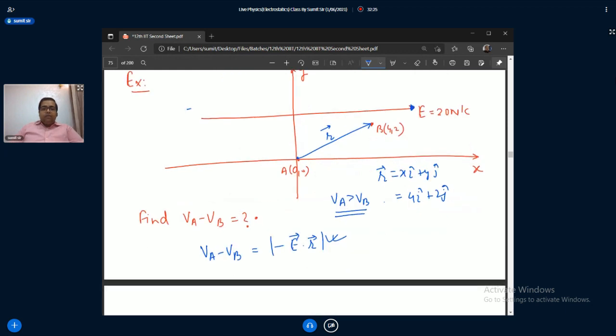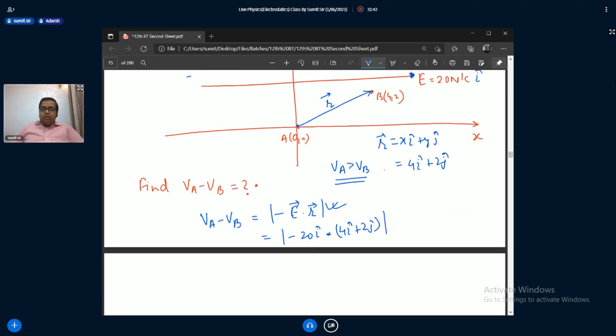Now write the value. You have this electric field, you can write it as 20 i cap. So this is minus 20 i cap dot 4 i cap plus 2 j cap. So this is equal to minus 20 into 4, that is minus 80, and i dot j is 0. So minus 80 volt. So this is equal to 80 volt, the answer. This is one way.